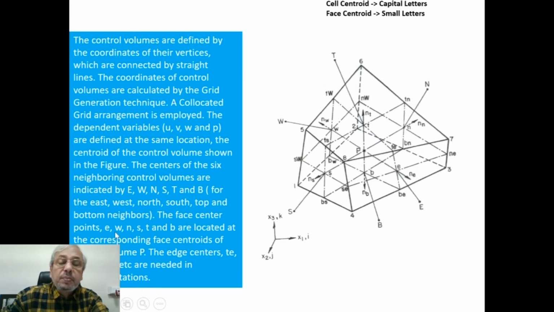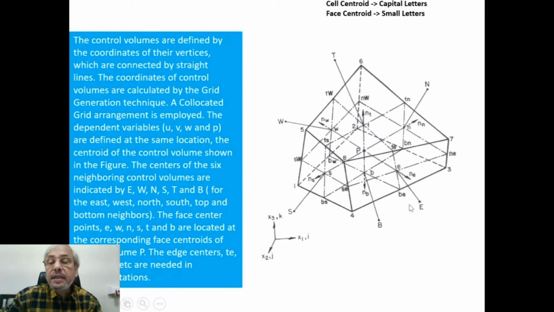The face center points: the face center point of the eastern face is given by lowercase e, and the western face by lowercase w. Similarly, lowercase n, lowercase s, lowercase t, and lowercase b, located at the corresponding face centroids of the control volume of P.